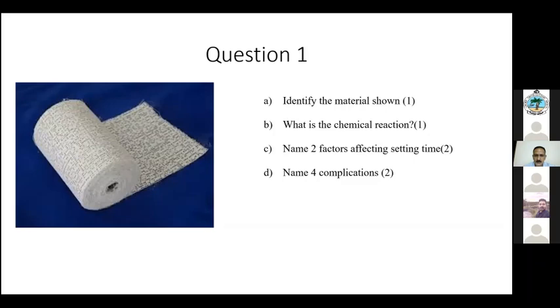So we have discussed that it is an advantage of plaster of Paris. The chemical reaction we have already discussed: calcium sulfate hemihydrate, CaSO4 half H2O, becoming a hydrate. It is the hydration that helps in crystallizing.